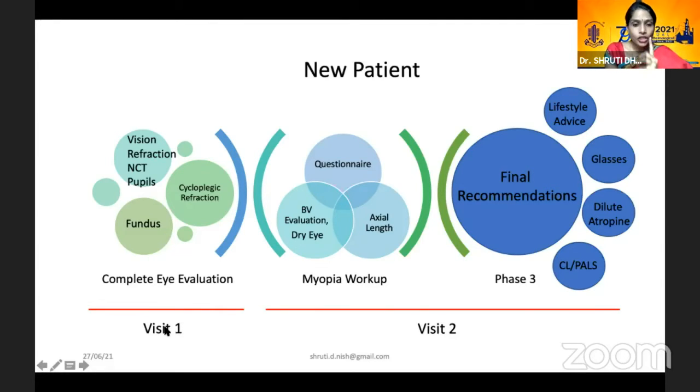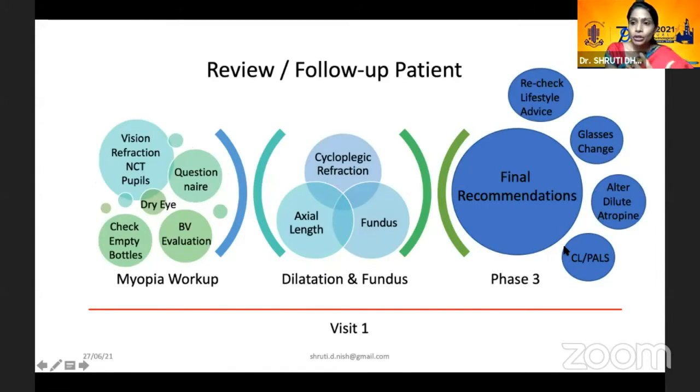When the first visit for the child, if it's a new child who's being diagnosed newly, the first day will be the complete eye evaluation with the cycloplegic refraction in order to diagnose the myopia. Once the myopia is diagnosed, they come back for a second visit, a week after, where they do the myopia workup: the questionnaire, the BV evaluation, the dry eye, and the axial length is measured. Based on these readings, the final recommendations of whatever we're going to do is given to the patient.